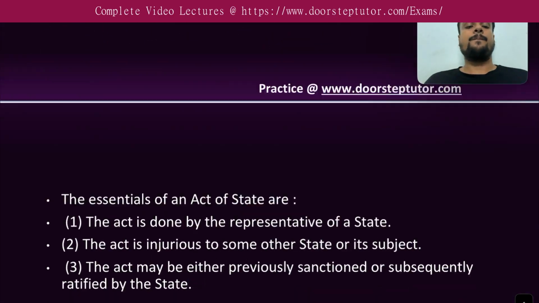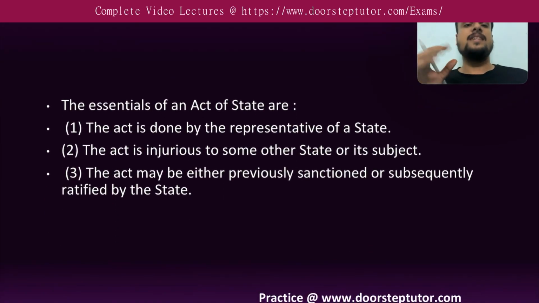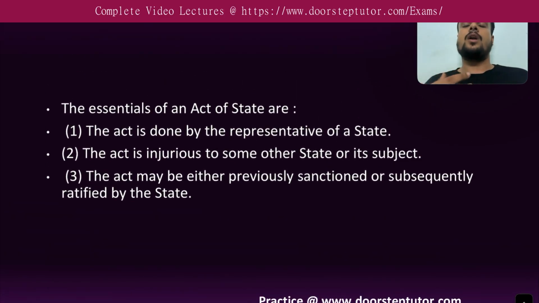Okay. Now, so the concept is clear that as a general rule, act of state will not be coming under the law of torts. Okay. Now, next question which will come in your mind is what is an act of state or how will you define which particular act is an act of state?